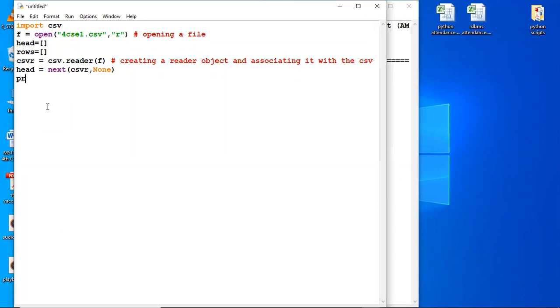So can somebody tell me what head information will come here? Raise your hands, please. If I run this program now, what would be printed? Yes, Inder. Sir, like student name, roll number. Yes, Tamanna. Sir, heading of the table. University roll number, name, test 1, test 2, test 3. Both of you have given the correct answer. Whatever headings we saw in the Excel file, those headings would be printed. Let's see whether we can see it.